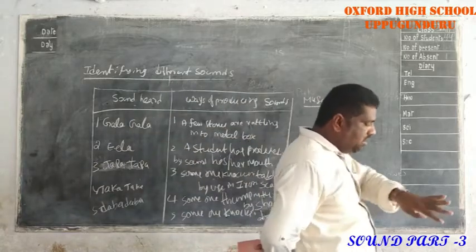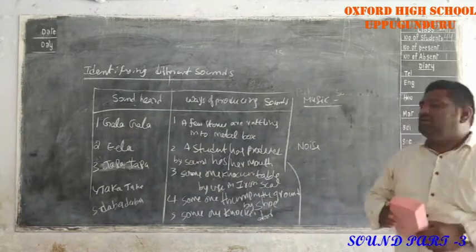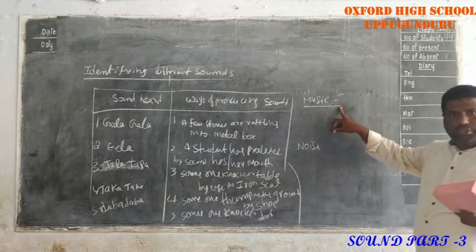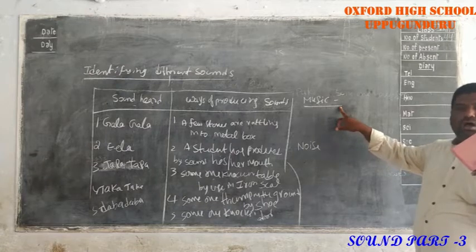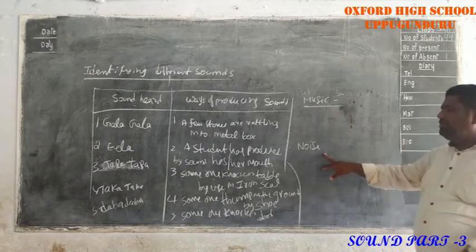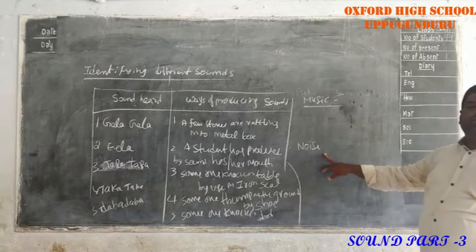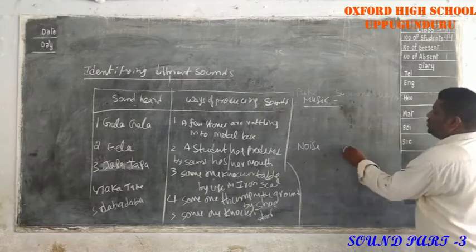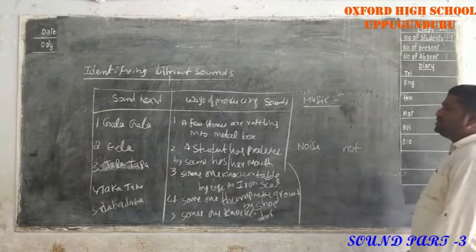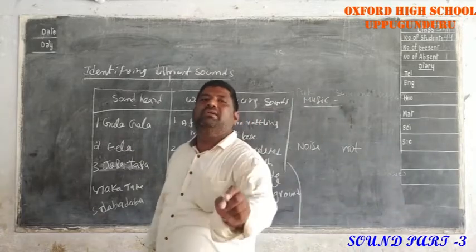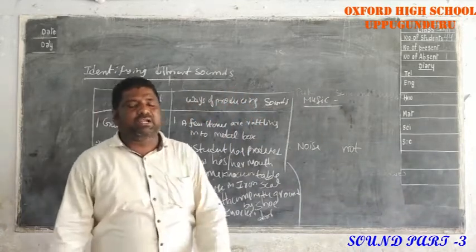Once again, I will repeat this topic. What is the definition of music? The sounds which are pleasant to hear are called music. Next, what is the definition of noise? The sounds which are not pleasant to hear are called noise. Okay now, understanding all?